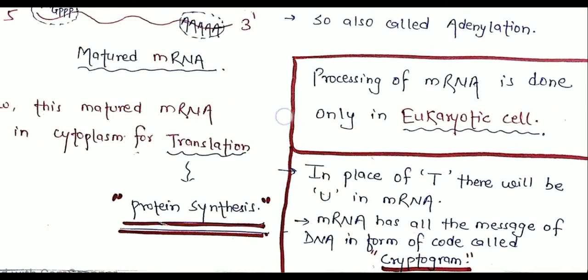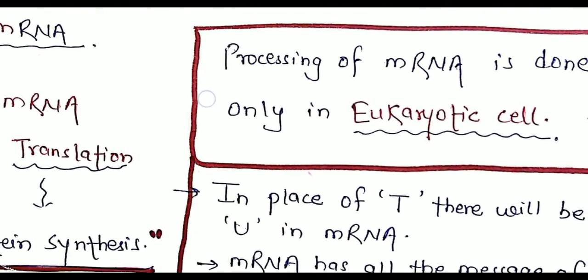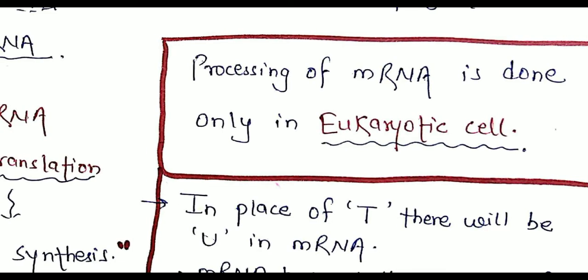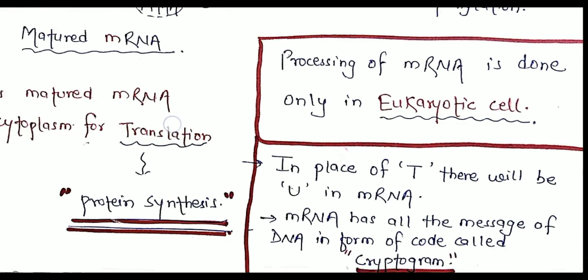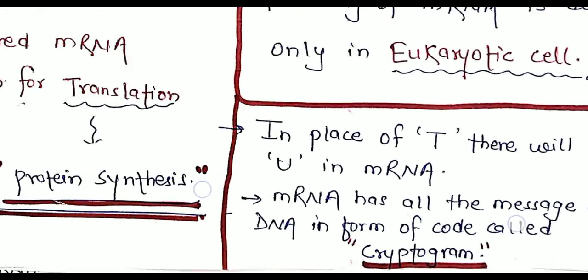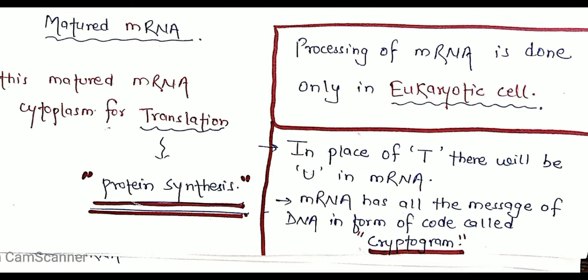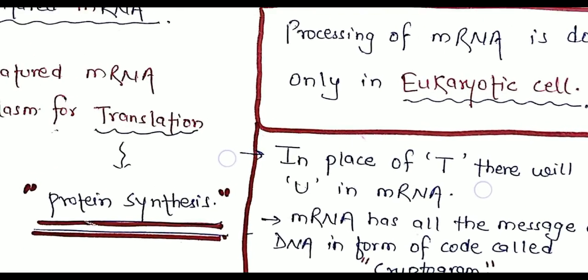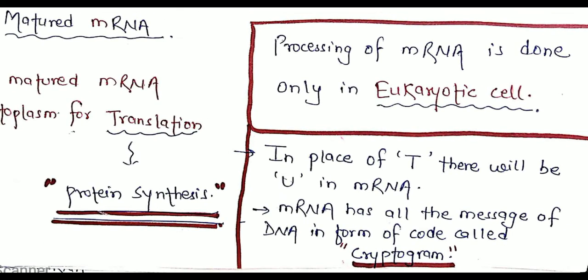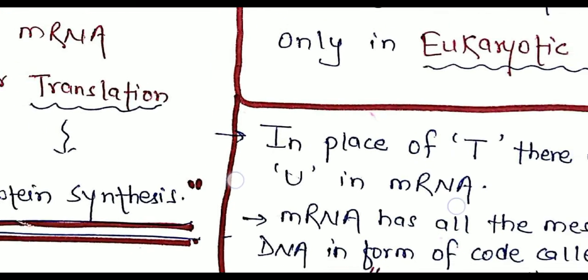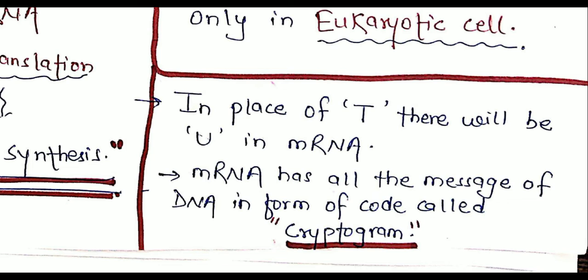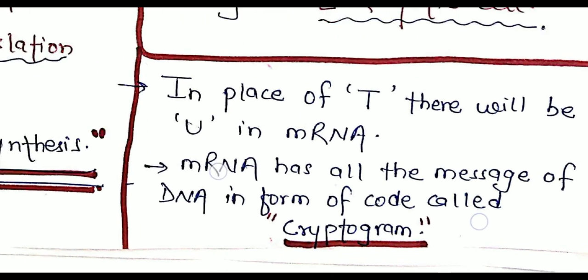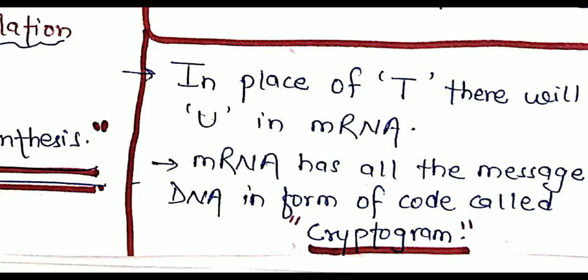Now there are some terms we need to understand here. The processing of mRNA is done only in eukaryotic cells, not in prokaryotic cells. It is one of the important terms here. And the mRNA thus formed has all the information of the DNA template strand, but the only difference is that in place of thymine in DNA, there will be uracil in mRNA. As we all know, this is a common basic term, and the mRNA has all the messages of DNA in the form of a code called cryptogram.